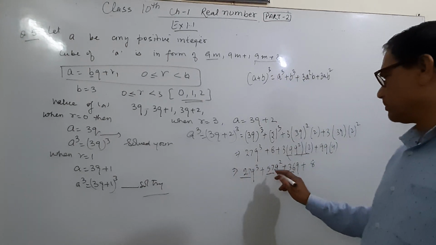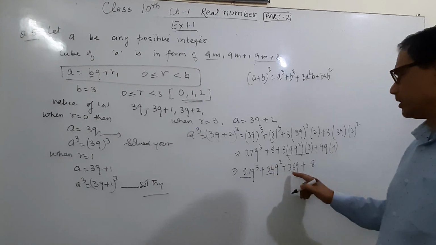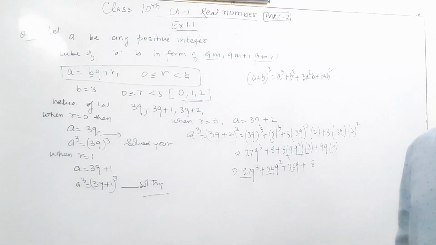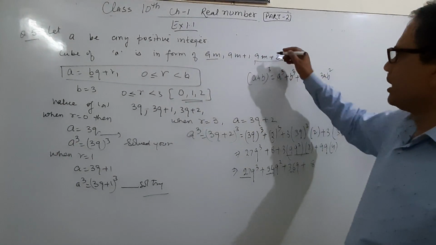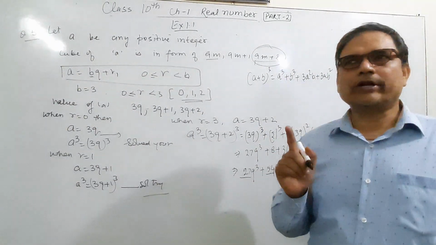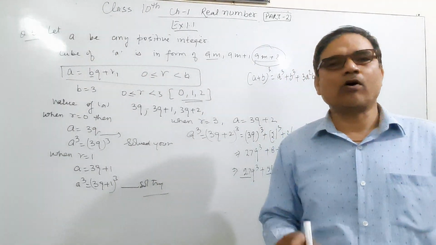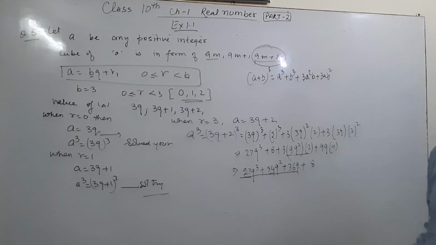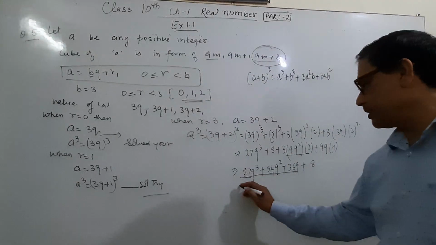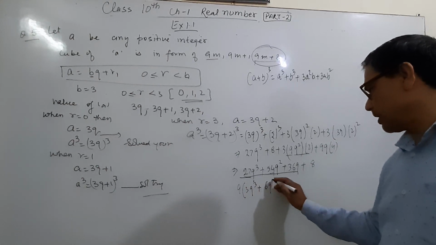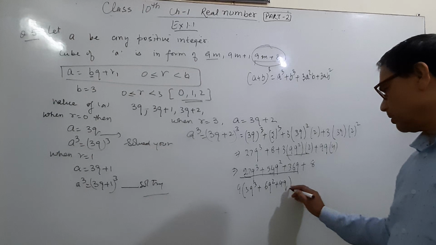27, 54, 36, what is the common factor? 9. We need not take q common, we will not take q as a common factor, because we have to express only in the form 9m. Therefore we have to take only 9 common from the terms. 9 is common, then what is left is 3q cube plus 6q square plus 4q plus 8.